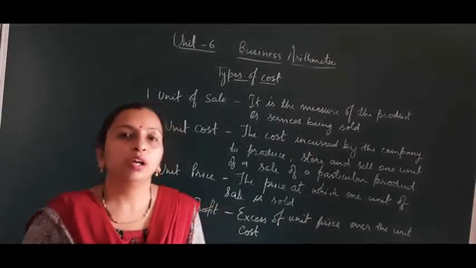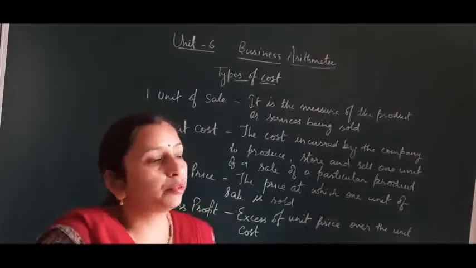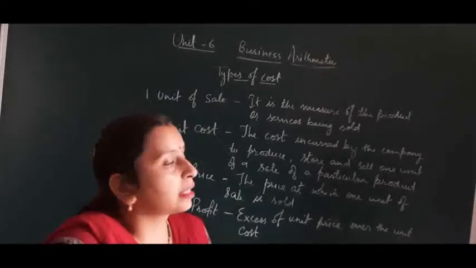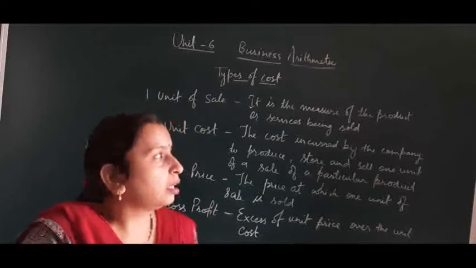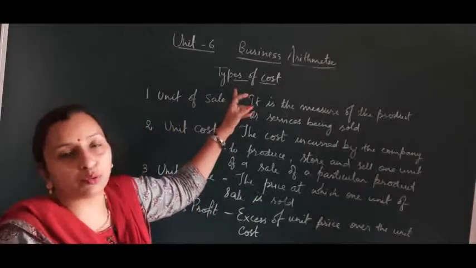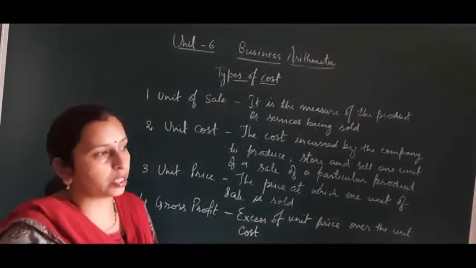Hello students, today in entrepreneurship I am going to start a new unit, unit 6, which is business arithmetic. In this unit, the first chapter which we have to do is the types of cost.